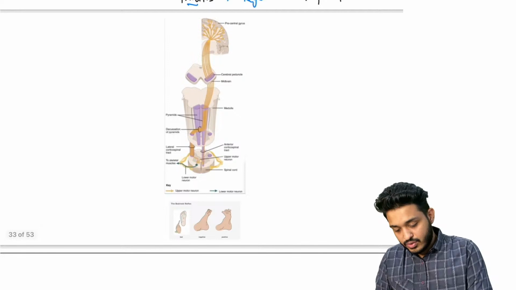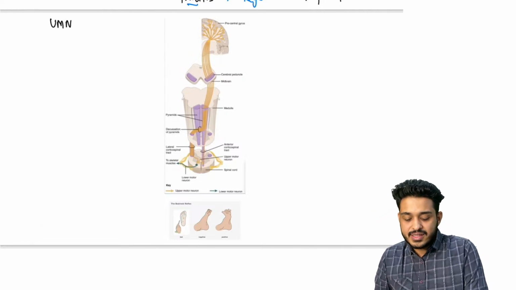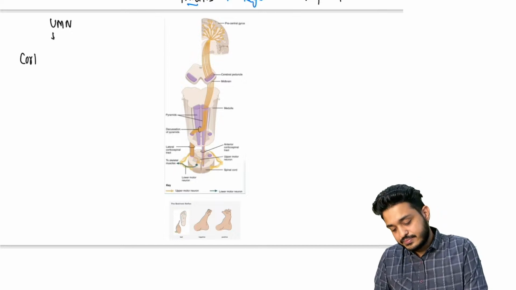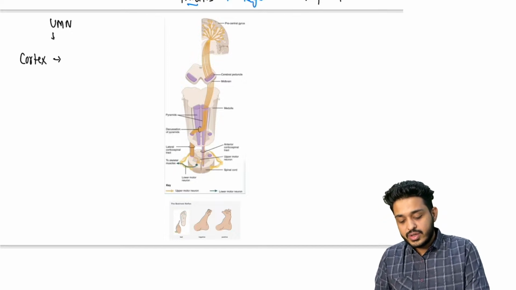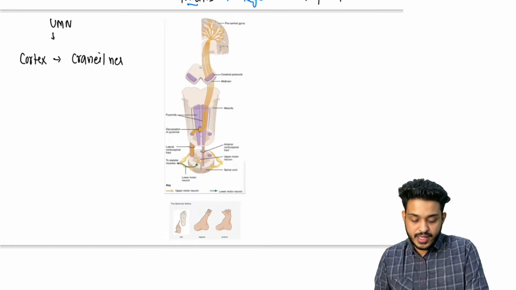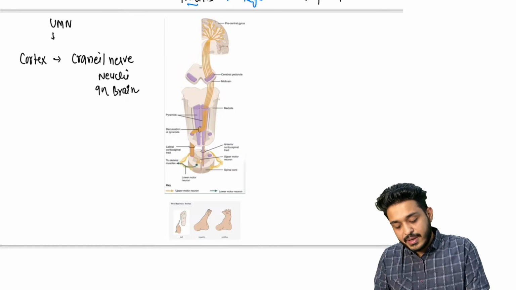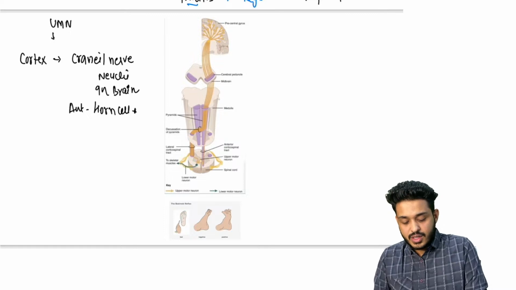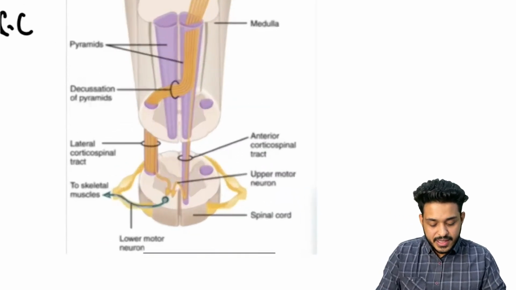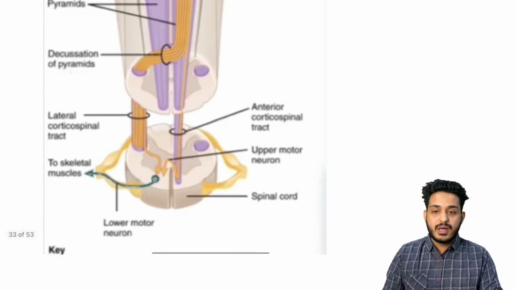So let me make a note for you. What is going to be the upper motor neuron? Upper motor neuron, remember, is going to start from the cortex, and it will go to cranial nerve nuclei in the brain, and also it will come to the anterior horn cells of the spinal cord. So whatever this yellow structure that you are looking at, this is going to be your upper motor neuron.